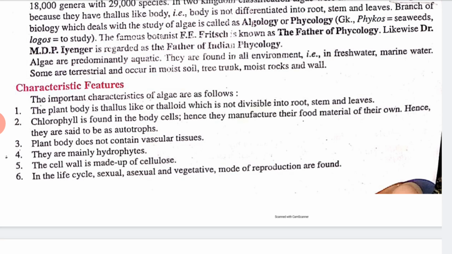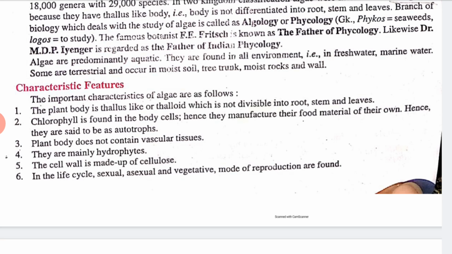and sexual, asexual and vegetative modes of reproduction are found in algae. Okay, now after sexual reproduction, zygote is formed, but it does not give rise to an embryo in algae. Algae possess unicellular reproductive organs which are without a jacket. Clear? In most of the algae, alternation of generation is not found.